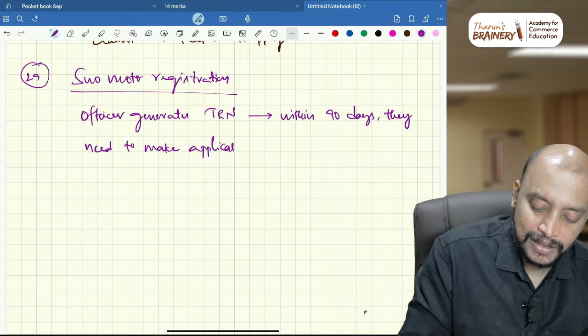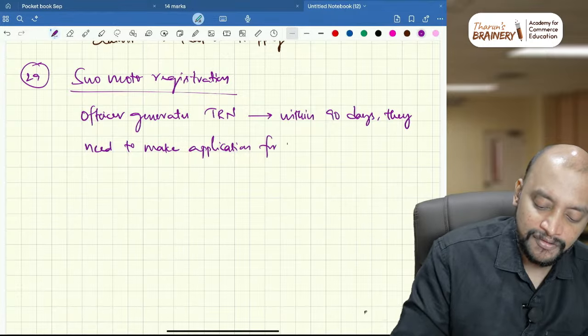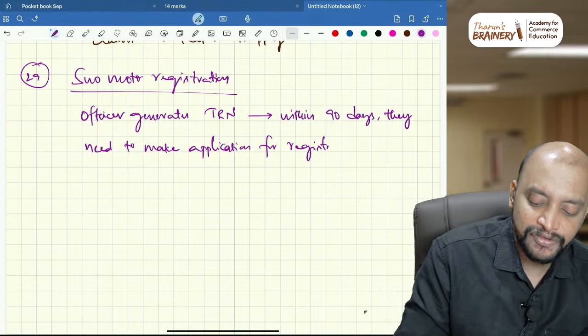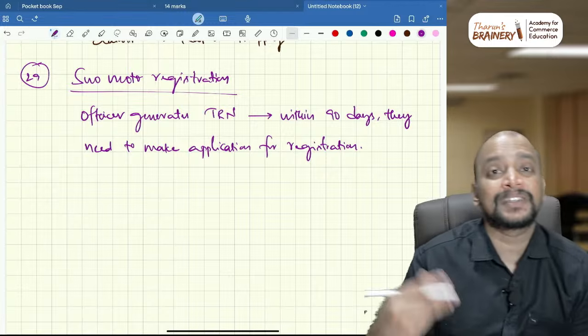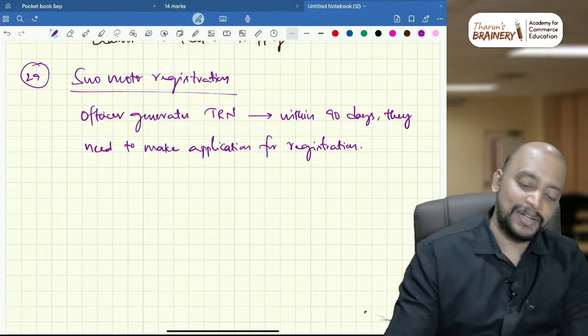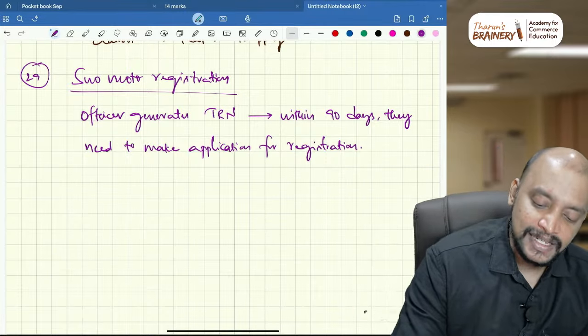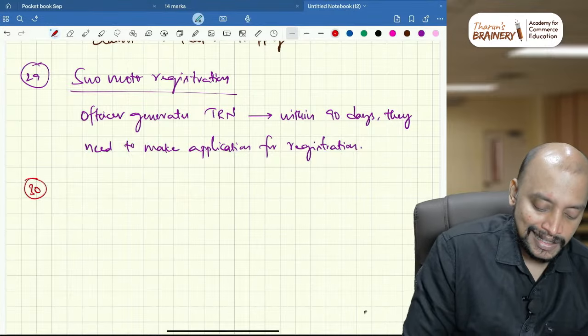Keep that in mind, okay. Generally the time limit for making an application for registration, you will remember is 30 days, but in this case it will be 90 days.